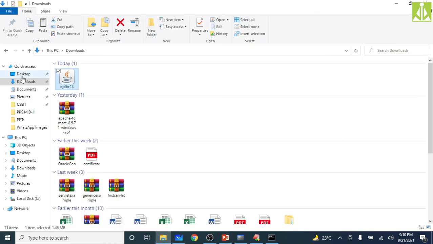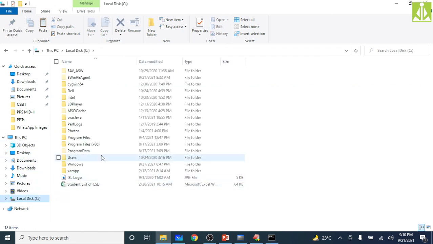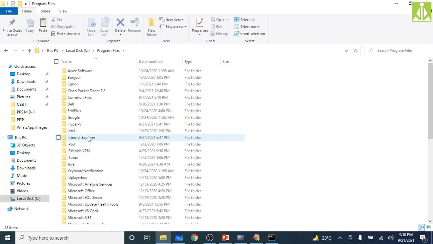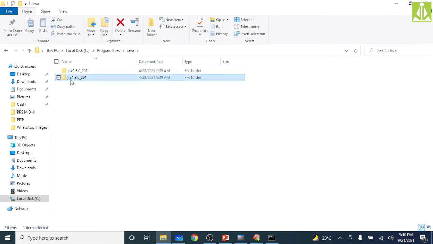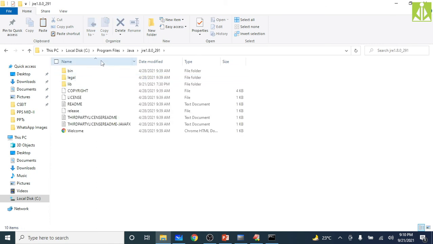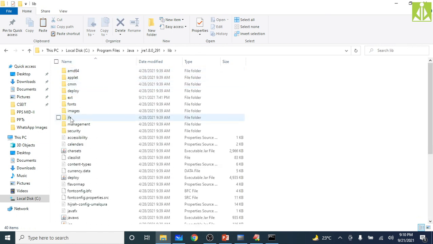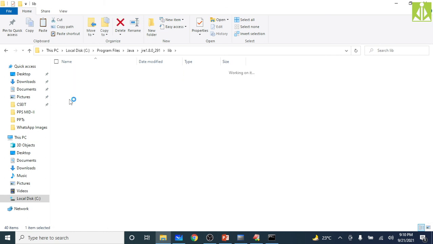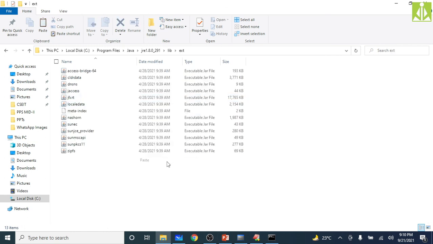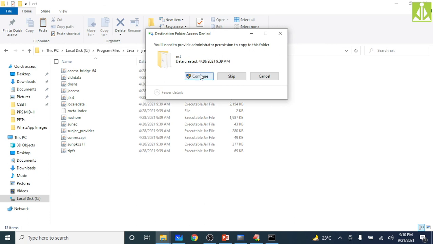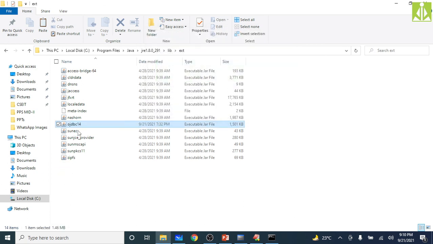Now I need to paste that in the respective location. So go to the C drive where I have all the software installed, Program Files, and my Java. As you can see here, I have Java. Open the Java. Then this is my JRE. Open this JRE. Then this is my lib. Under JRE we are looking for lib, and under lib we are looking for ext, so this is my ext. So here you need to paste that one. It will ask for permissions, just say continue. So it got pasted. Now ojdbc14 is available inside the lib ext folder.